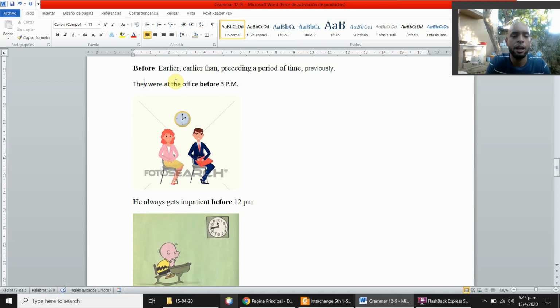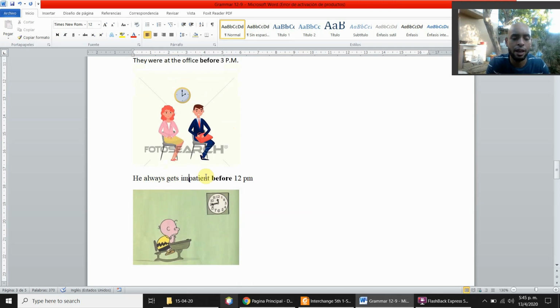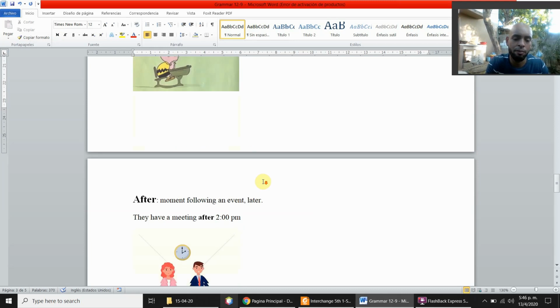For example, they were at the office before 3 p.m. So it's earlier than 3 p.m., see, it's 2 p.m. So they were at the office before 3 p.m. And another example, he always gets impatient before 12 p.m. Again, a moment earlier than 12 p.m. in this case. He always gets impatient before 12 p.m.